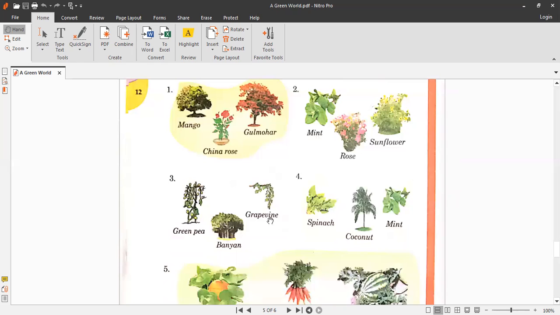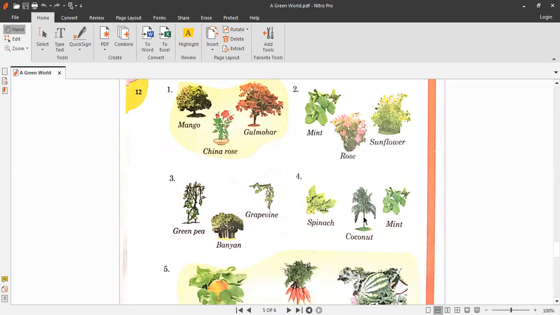Then the third option has three pictures. The first one is of green pea, it's a climber, and grapevine, it's also a climber, and it's a banyan tree. Obviously it's a tree and these two are climbers, so this is the odd one out, so you have to cross out the banyan tree. Okay, number 4, it has three options. The first one is of spinach, it's a herb, and this is a coconut tree.